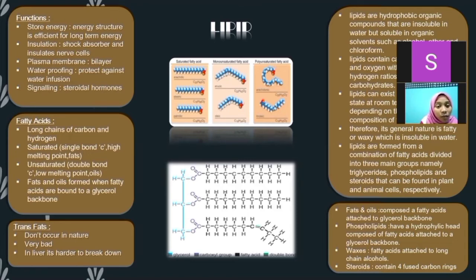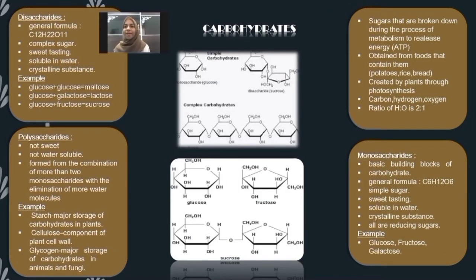That's all from me. I want to talk about carbohydrate. Carbohydrate is a sugar that is broken down during the process of metabolism to release energy in ATP. Carbohydrate is obtained from foods that contain it, such as potatoes, rice, and bread. Carbohydrate is created by plants through photosynthesis. Carbohydrate contains carbon, hydrogen, and oxygen. The ratio of hydrogen to oxygen is 2:1. There are three types of carbohydrate, which are monosaccharide, disaccharide, and polysaccharide.